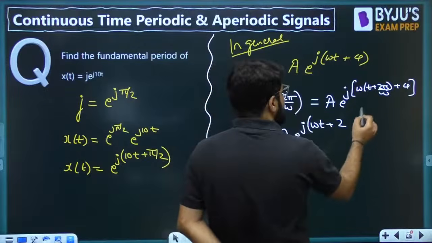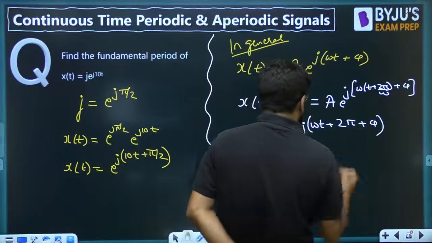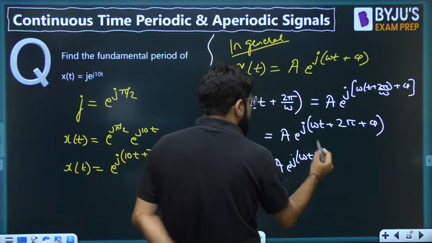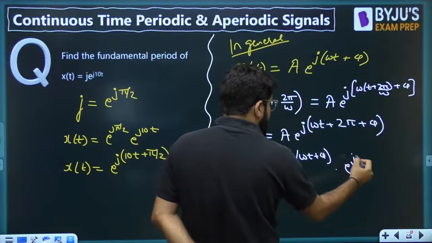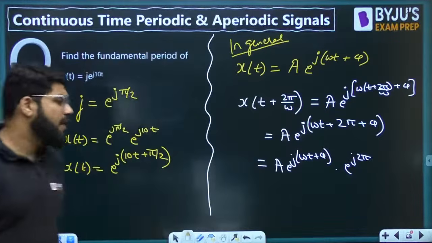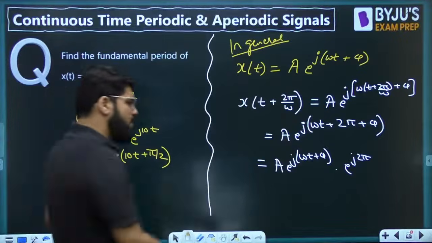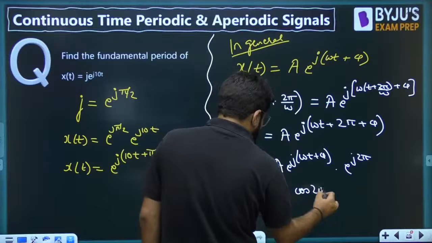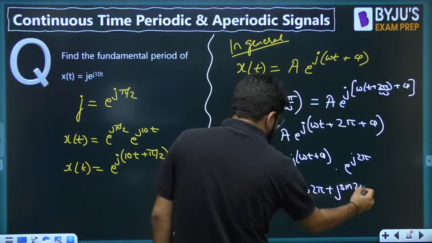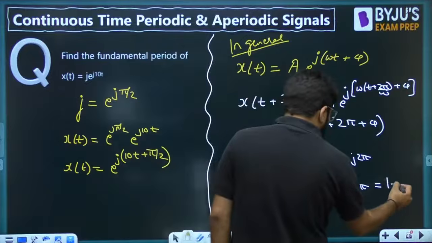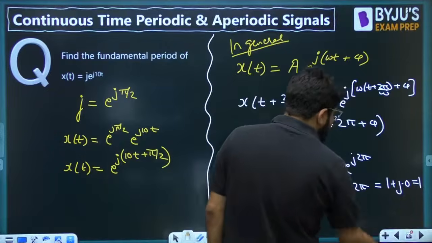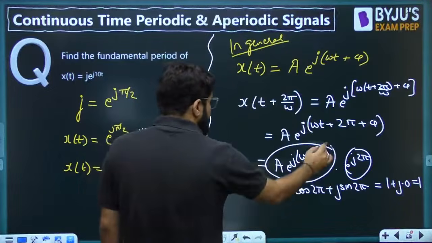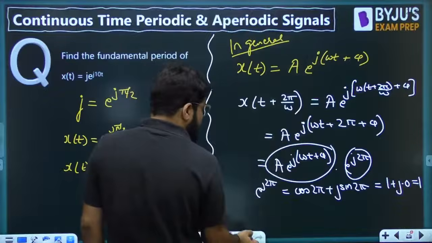So how much does this become? Now this becomes 2 pi, and then we have the phi additionally. Now I can split A e^{j(omega t plus phi)} into the exponential terms, with e^{j 2 pi}. Now dear, what is the value of e^{j 2 pi}? That is given by Euler's identity, cos theta plus j sin theta. Cos 2 pi plus j sin 2 pi, cos 2 pi is 1, sin 2 pi, sin 360 is 0, cos 360 is 1. So this is equal to 1. And dear, if this is equal to 1, so what is left? What is left is A e^{j(omega t plus phi)}, that is the original signal.